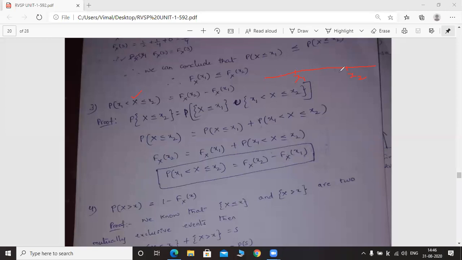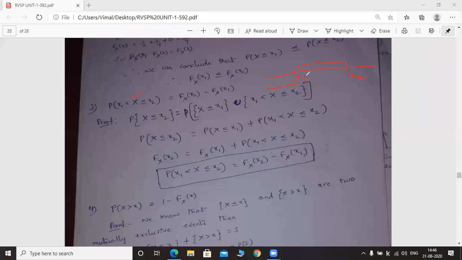The random variable capital X takes values on this scale. It may be any value. So here, X less than or equal to x1 is one region, and another region is x1 less than X less than or equal to x2.